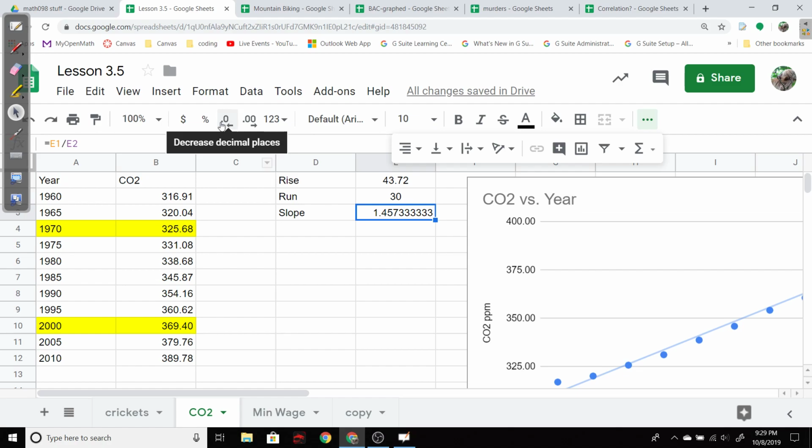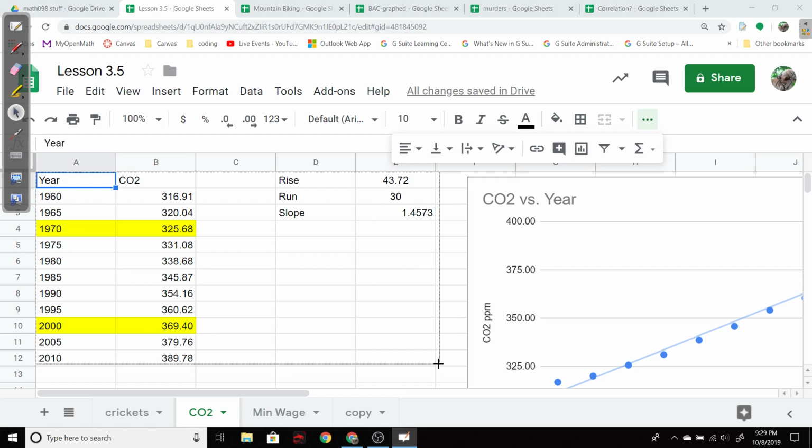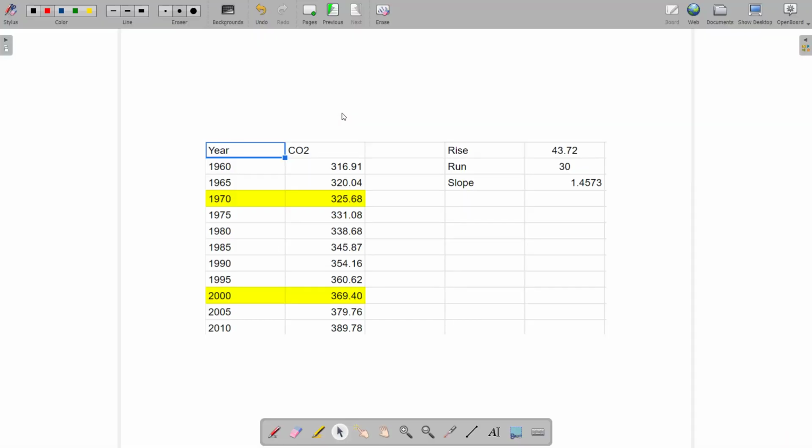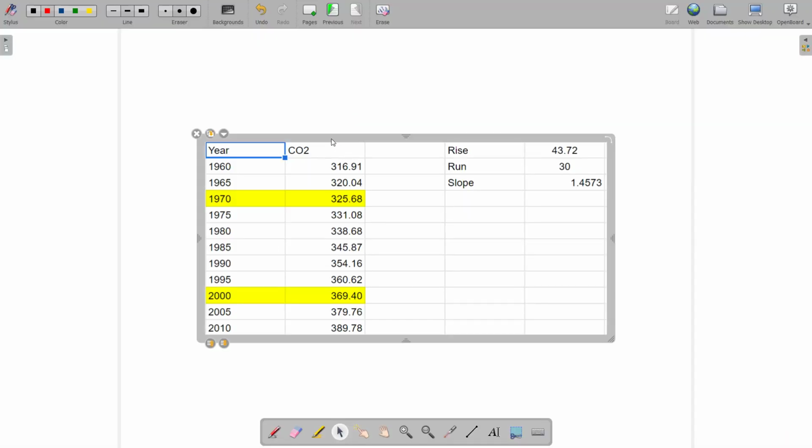So 1.4573 would be the increase in parts per million per year, because we took parts per million change divided by change in year. So let's write that up. I need a screenshot of that, so I can see the data and the slope. All right, there you are.